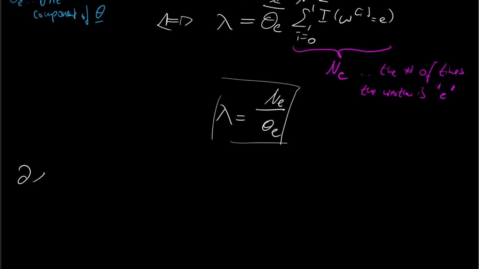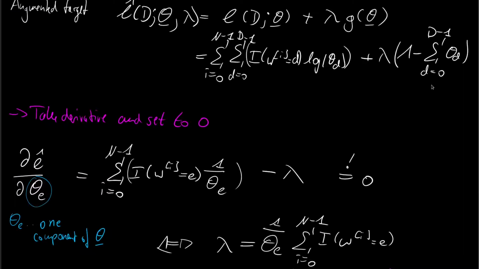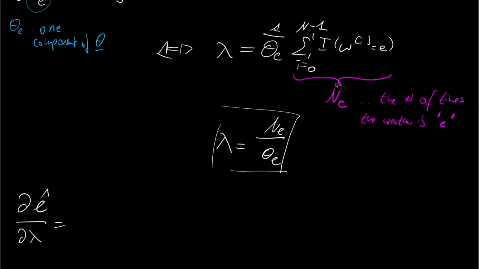Okay, then we take the derivative of L hat with respect to lambda. And if we do this, then we get our constraint. This is always like in Lagrange multipliers. If you take the derivative of the multiplier, then you get the constraint. But yeah, let's put this in, and this is theta d. Okay,